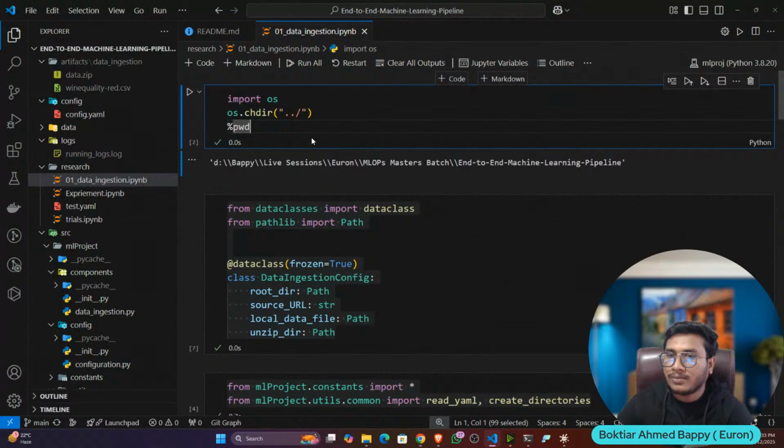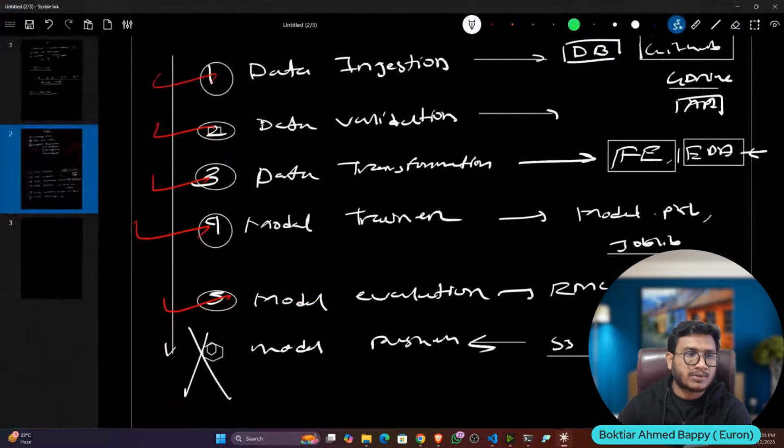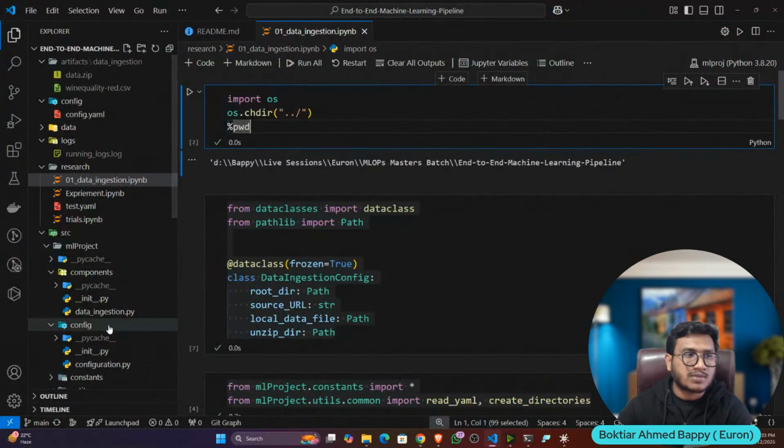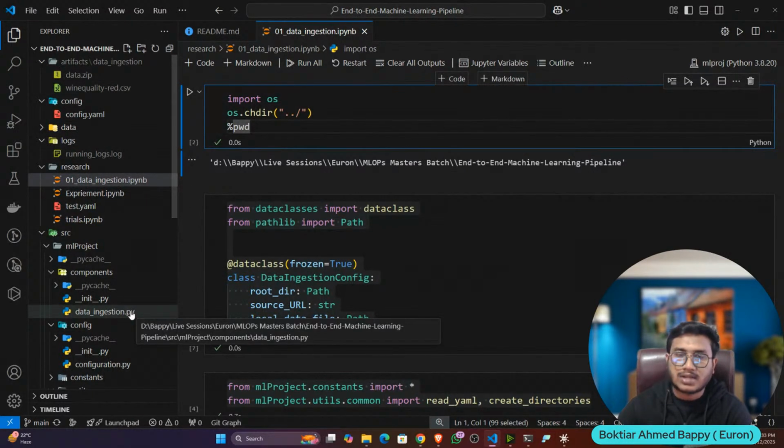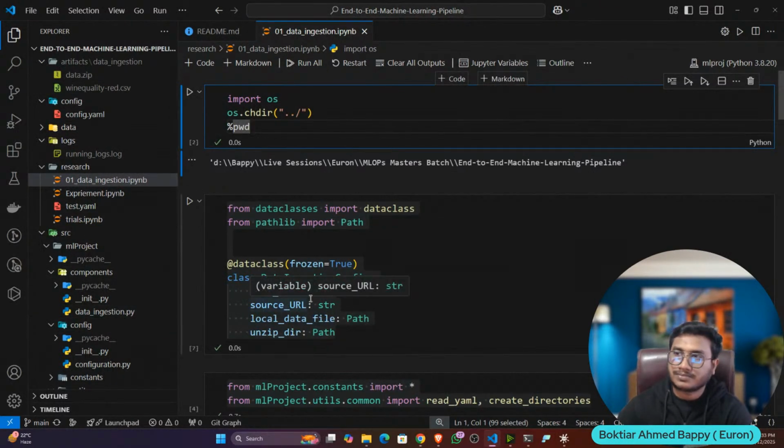So in the same way we'll try to complete my next components. That means data validation, transformation, then trainer, evaluation, pusher. Pusher I'm not going to do because it is not required. The same structure we'll try to follow. Okay, so that's why I'll go a little bit faster now.